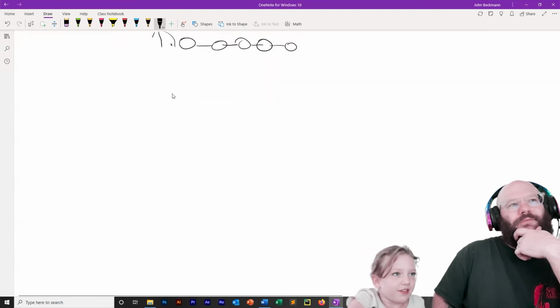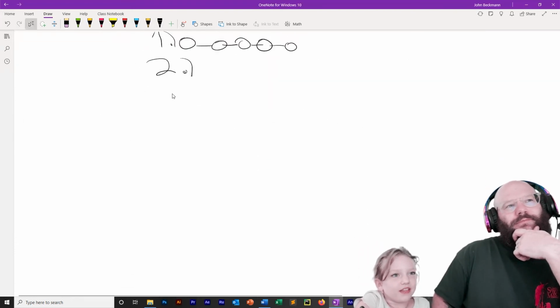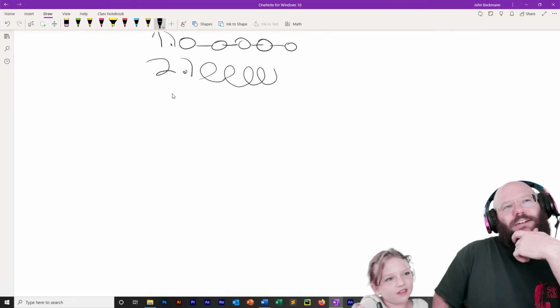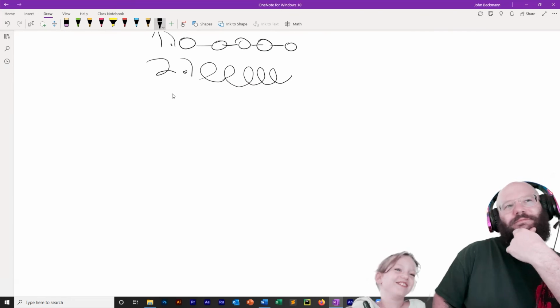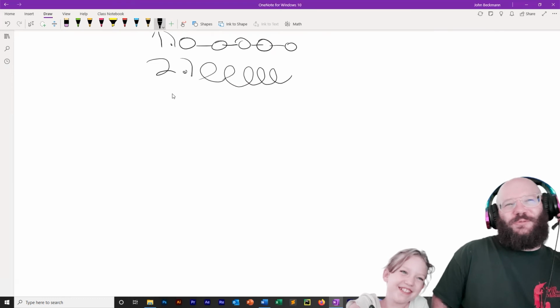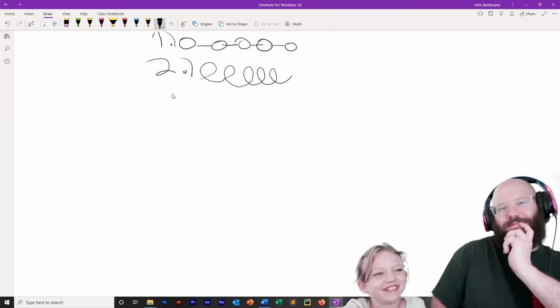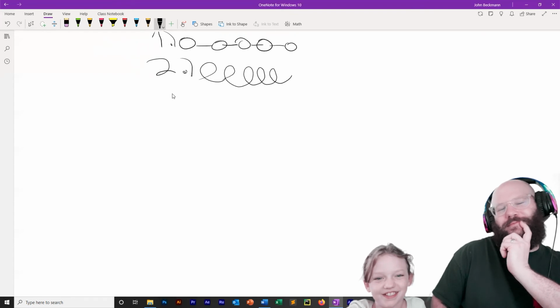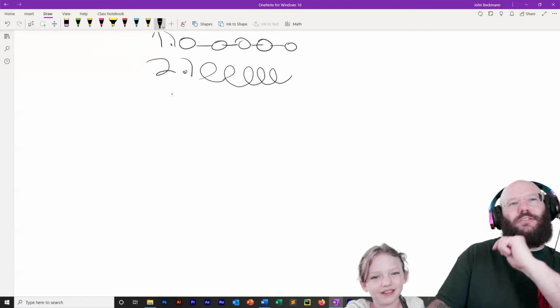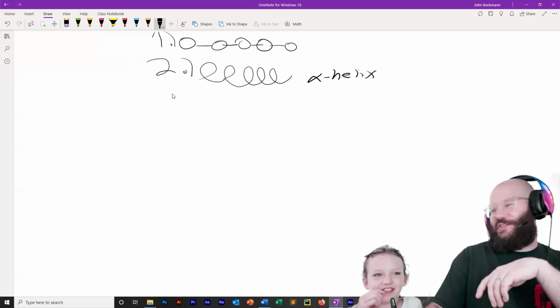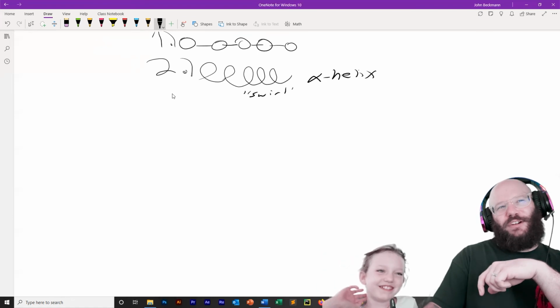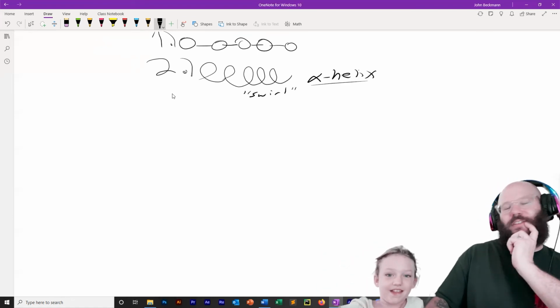What's the second level? The second level is where they form into shapes. That's one. What's that called? The swirl. It's called, what is it called? Alpha... It's not a lipid. It's an alpha helix. I'll give you half a point for the swirl, but it's not a swirl. But you drew it properly. It's alpha helix. What's the other type that they form?